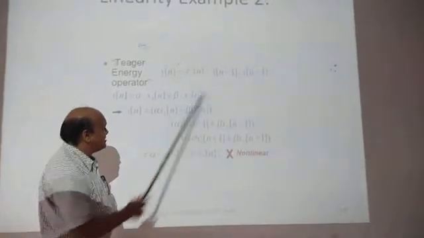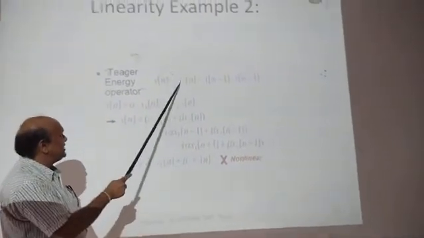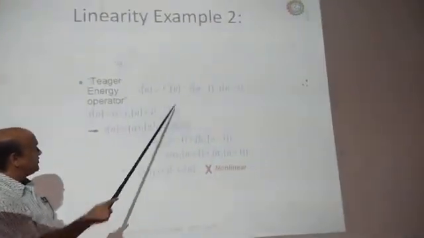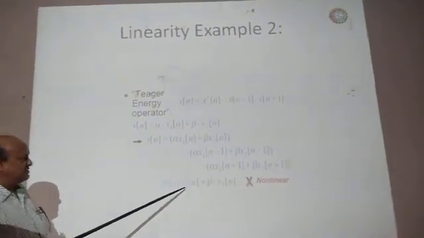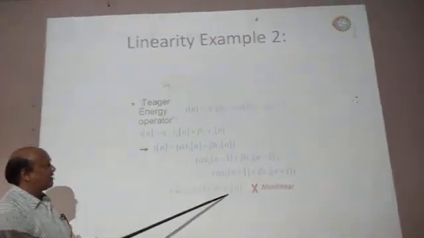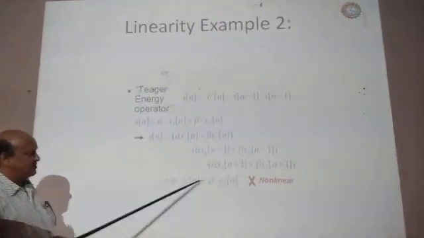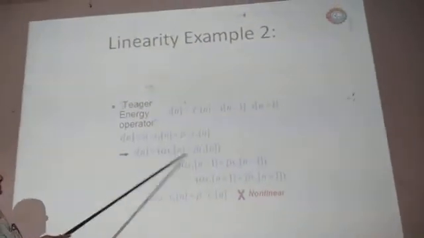According to this equation, you have to put in place of the x of n this complete input, that is, a linear combination of the input. From this response you can expand this equation and find whether you will get a linear combination of y1 of n and y2 of n or not. So you can see this equation.